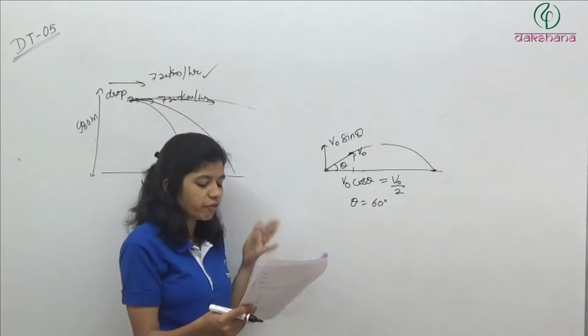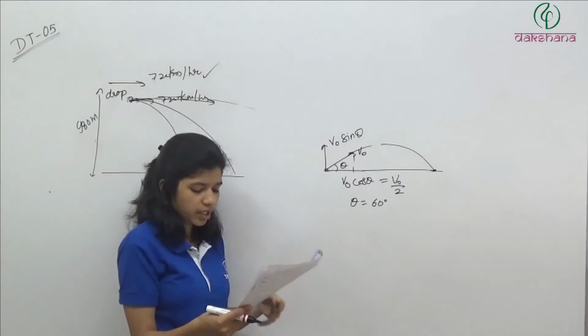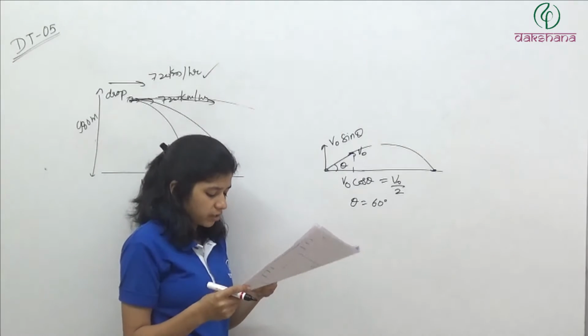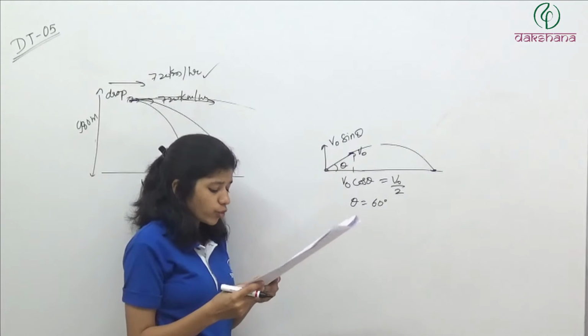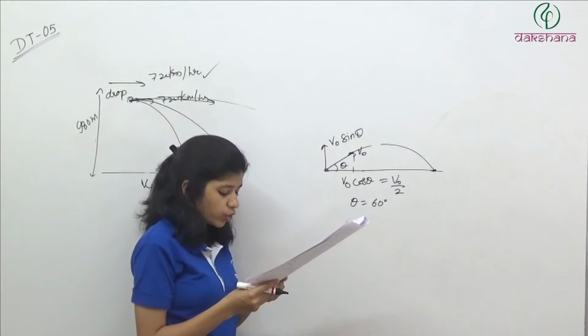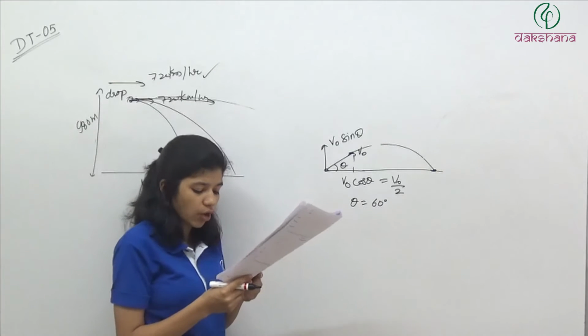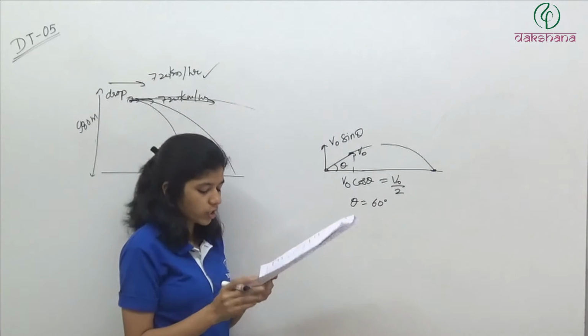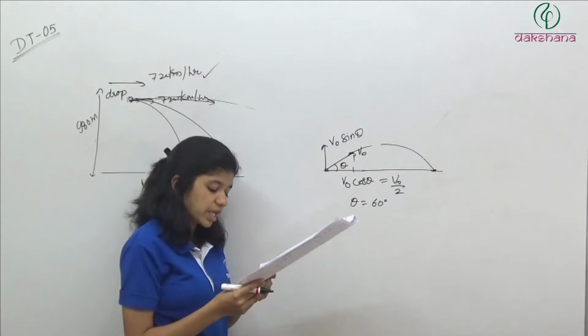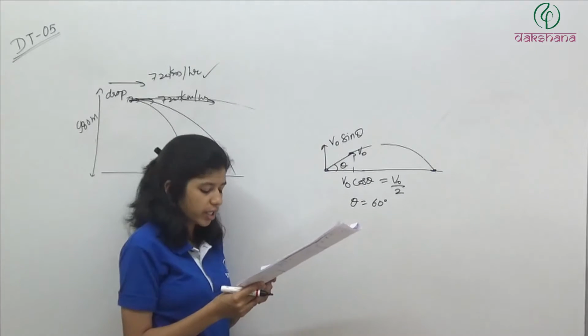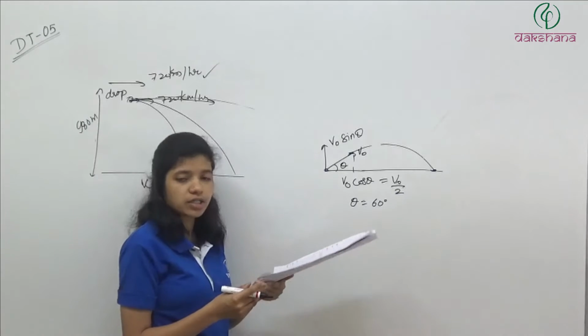So answer will be first, yes, 60 degree. Clear? Question number 8. A ball is thrown upwards at an angle 60 degree to the horizontal. It falls on the ground at a distance 90 meter. Clear? If the ball is thrown with the same initial velocity at an angle 30 degree, it will fall on the ground at a distance of.